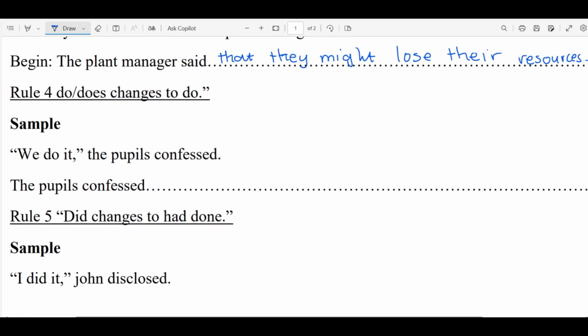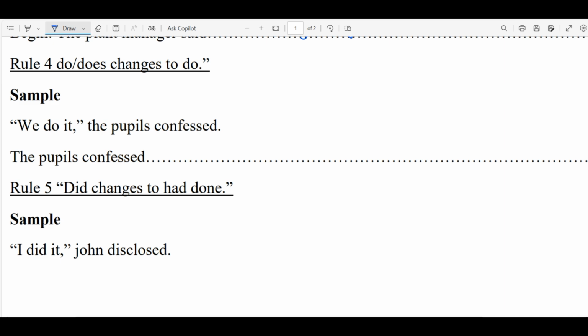Let's move on to rule number 4. Under rule number 4, we are told if they have used do or does, it changes to did. Sample: we do it, the pupils confessed. So the pupils confessed that we changes to they. Do changes to did. So the pupils confessed that they did it.